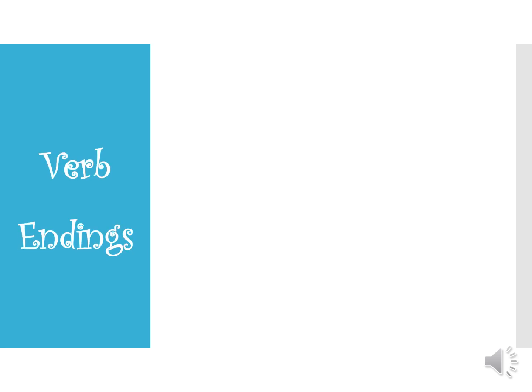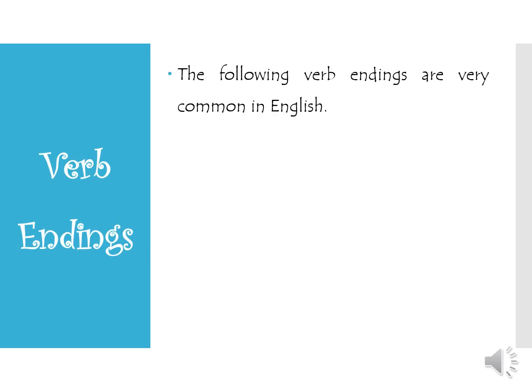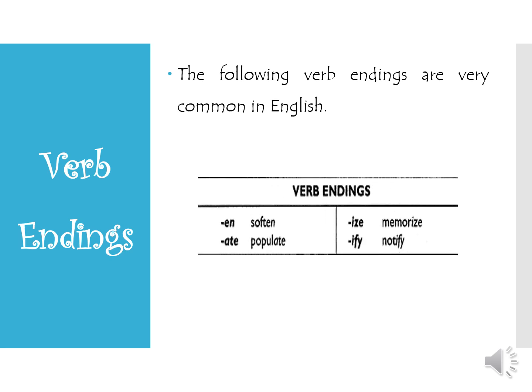What about the verb endings? Here are some common verb endings. The endings en, ate, ize, and ify. For example, soften, populate, memorize, notify. So if you find those endings, it actually indicates that the word is a verb.